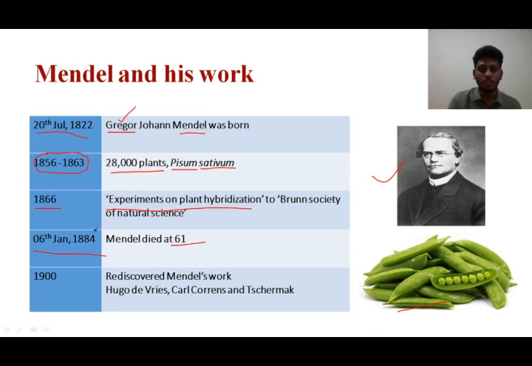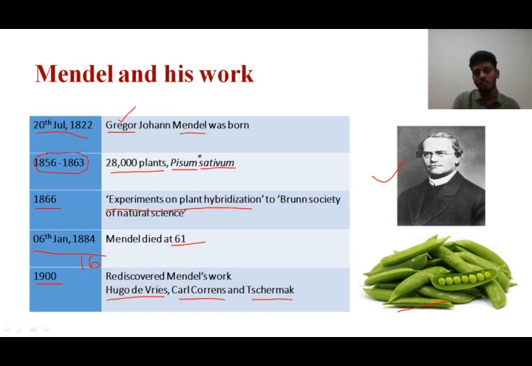Around 16 years after his death, in 1900, there were three scientists, Hugo de Vries, Karl Correns and Tschermak. These three scientists rediscovered Mendel's work and gave a new design for Mendelism, framing it as laws or principles of inheritance, and those laws we study under this chapter.